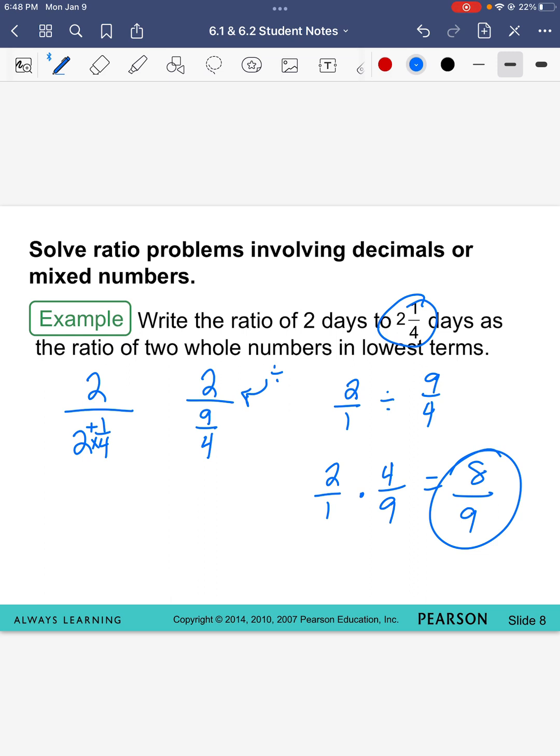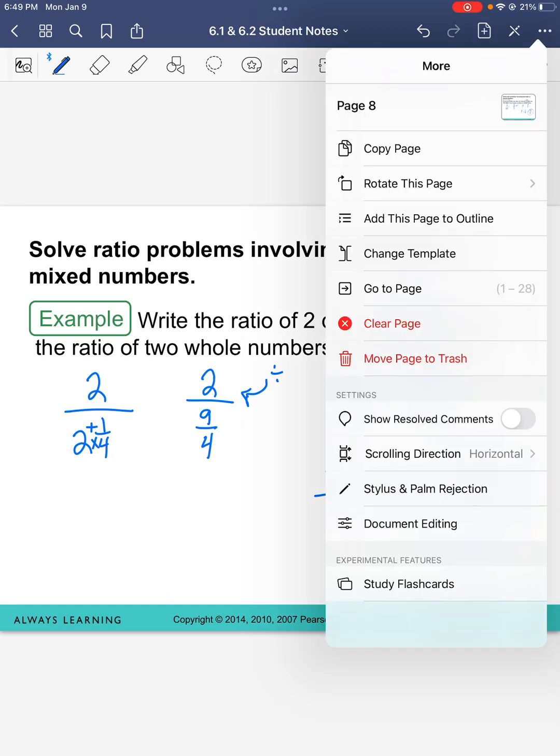Make sure you're writing in the correct order, that 2 over 1 goes first and 9/4 goes second. Otherwise, it's going to give you the wrong answer if you flip the wrong one. I know I'm moving kind of fast, but you can pause it, go back, or ask your classmates a question if you don't understand.